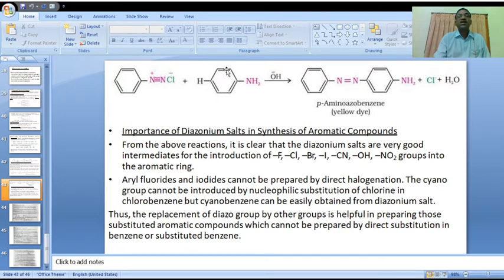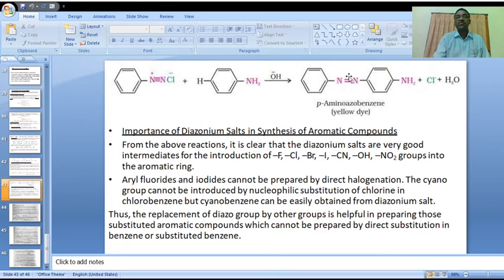This particular aniline cyclic ring para position is attached with the nitrogen. Here also, cleavage of one pi bond to form an N double bond N compound. This is azo bond formation. Azo compound. This azo group is attached to both the cyclic rings, and at the para position there is an amine functional group.